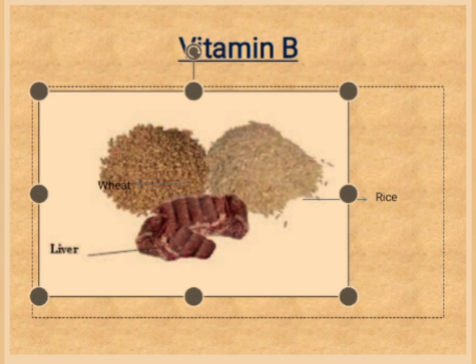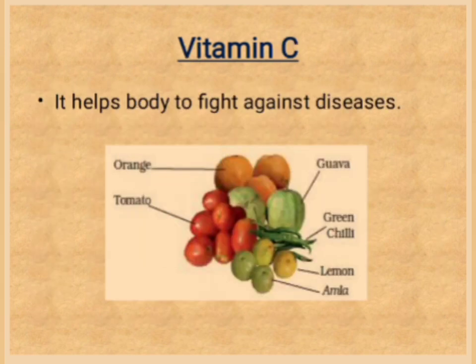Vitamin B. The sources of vitamin B are wheat, rice and liver. Vitamin C. It helps the body to fight against diseases. Sources of vitamin C are amla, lemon, green chili, orange, tomato, etc.